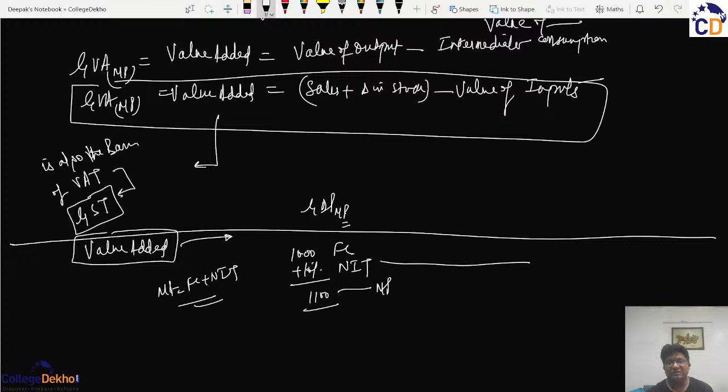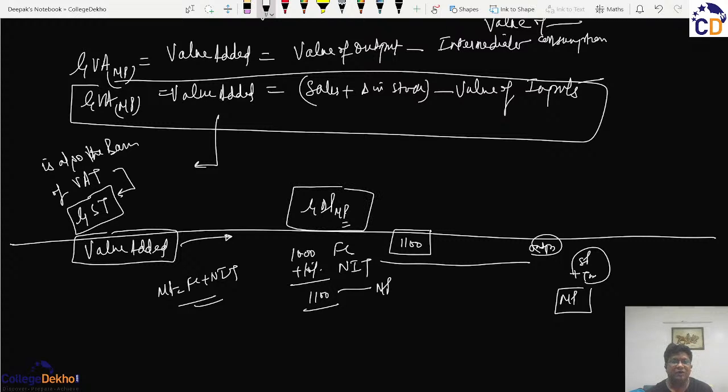On the same lines, here the input will be taken as 1,100, and when you are taking the output, whatever is the selling price plus the taxes to be charged will constitute the market price, and hence this GDP MP denotes the value added, which will be adjusted for the depreciation, the net indirect tax, and the NFIA to arrive at the figure of NNPFC, that is national income.